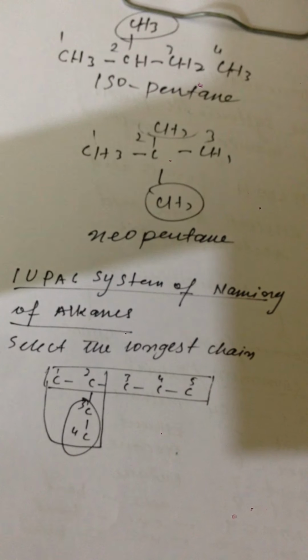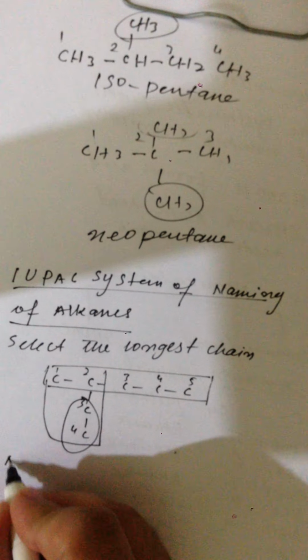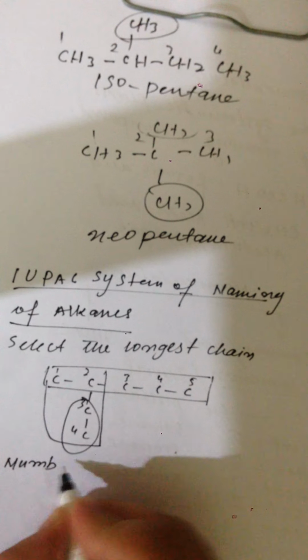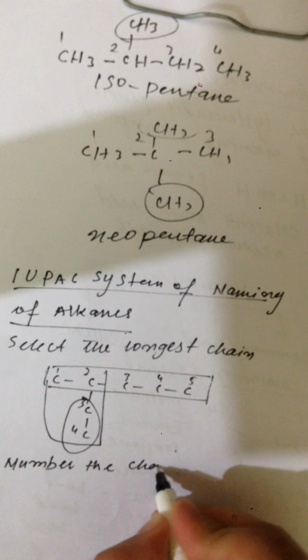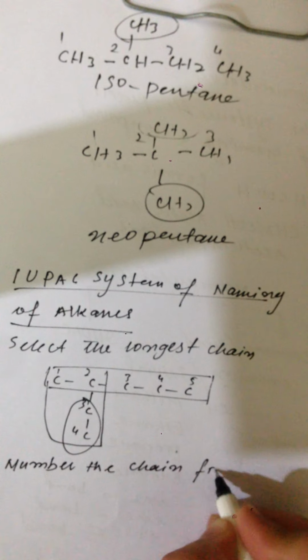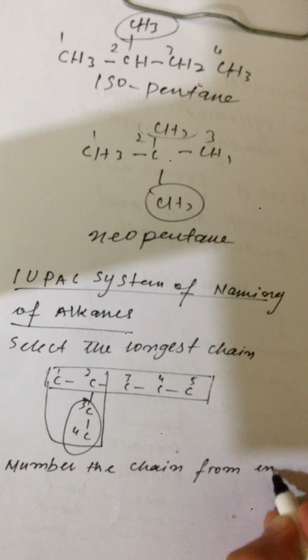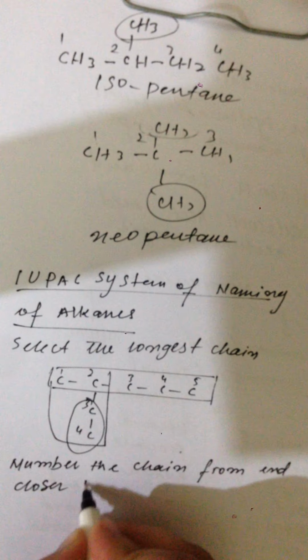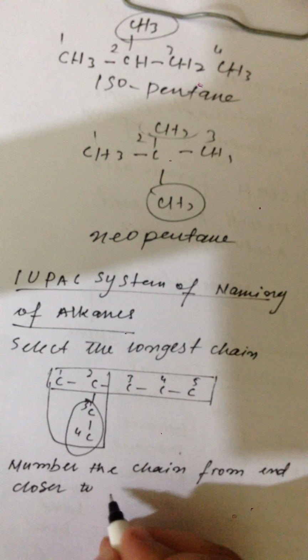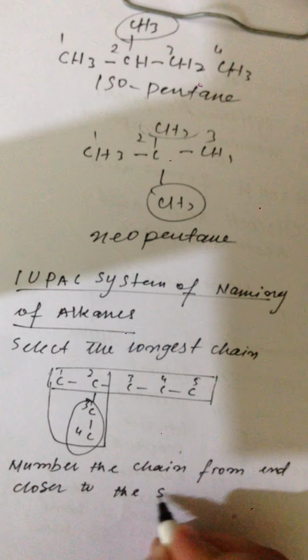So number the longest chain from one end or the other so as to give the carbon carrying the substituent the lowest possible number. Number the chain from the end closer to the substituent.